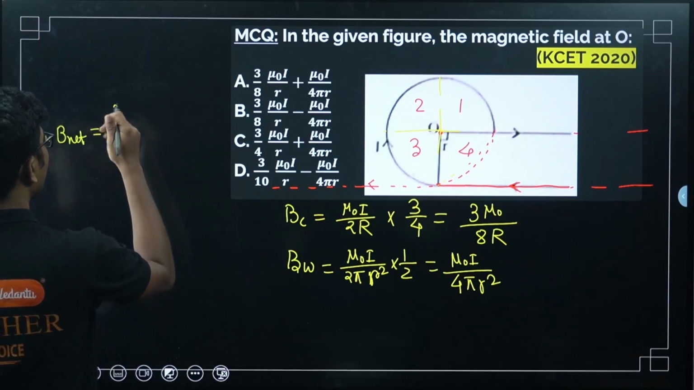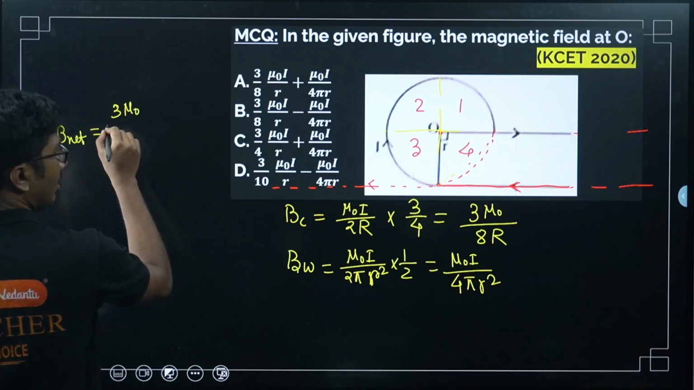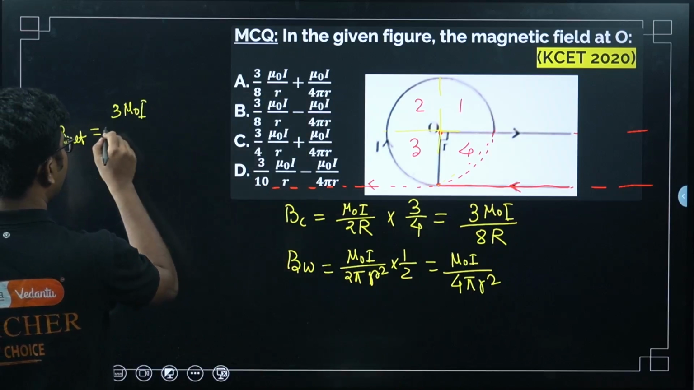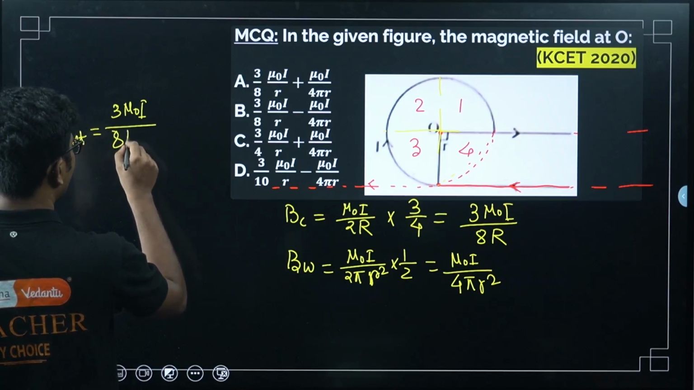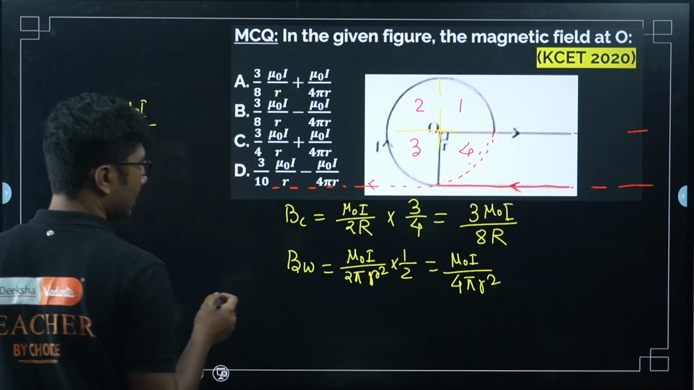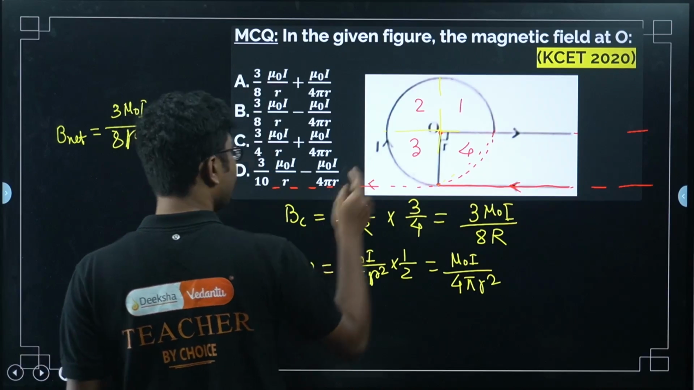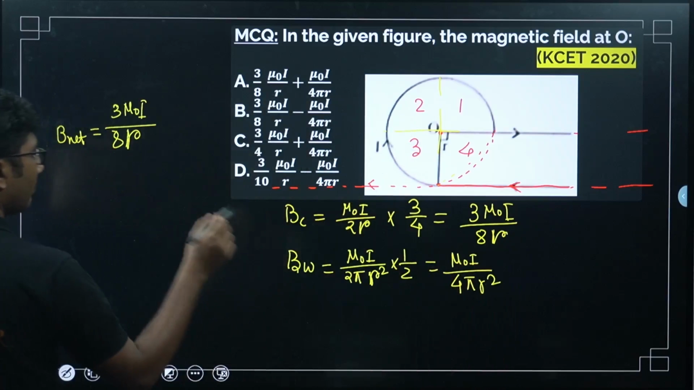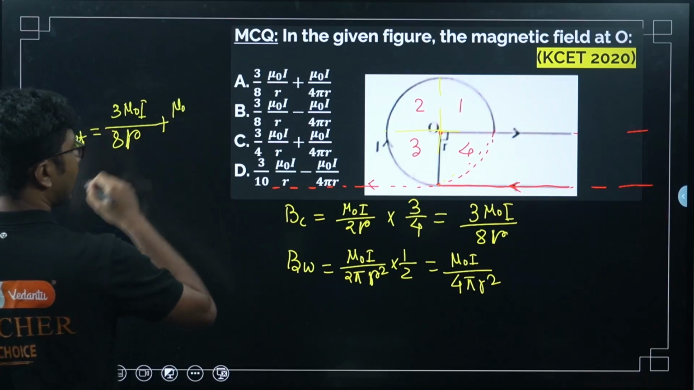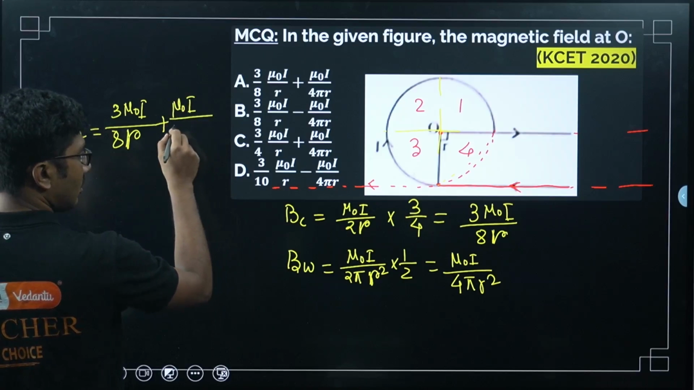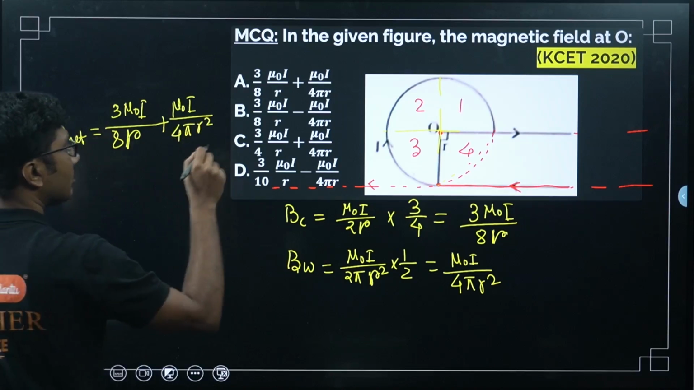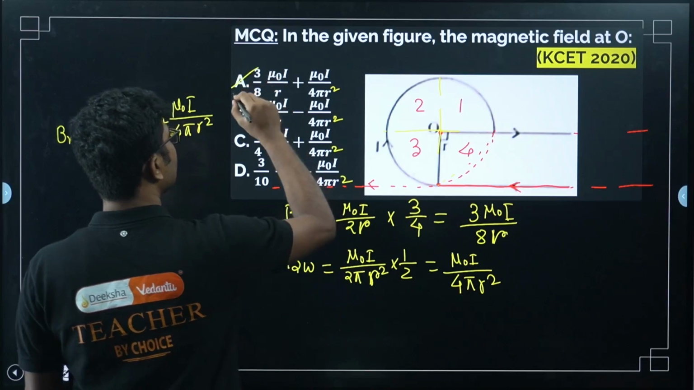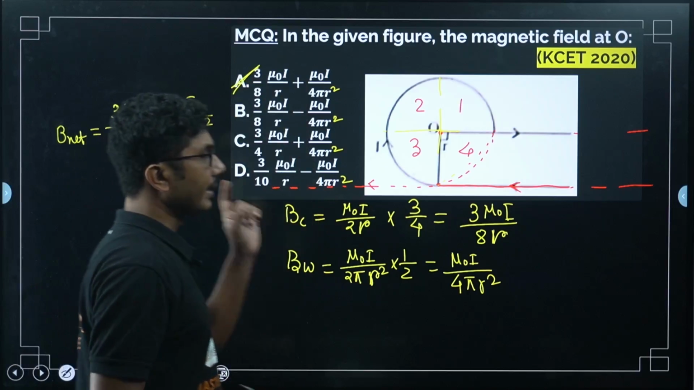So 3 mu naught I by 8 r. Instead of some capital R, here it is given as small r, right? So we can simply use small r here. It will be plus, both are in the same direction, so mu naught I by 4 pi r square. If you look into the options, there should be a square here, somehow it is missed. So the correct answer is option A.